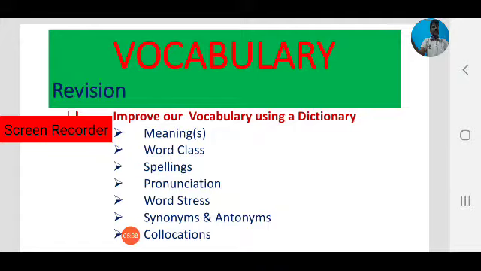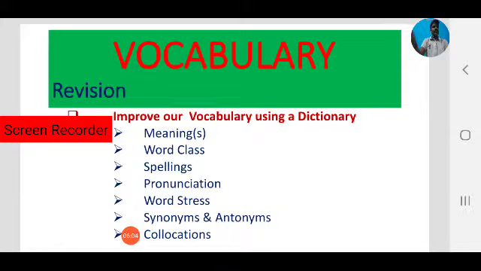For example, color: COLOUR in British English, COLOR in American English. So by referring to a dictionary, we can learn the words in different varieties like British English and American English. That is another feature.